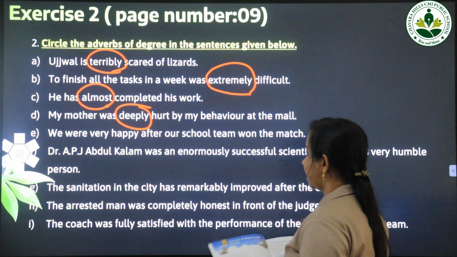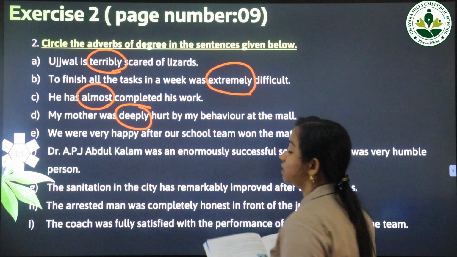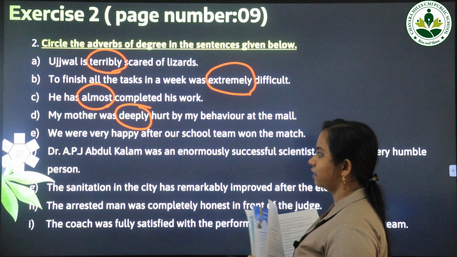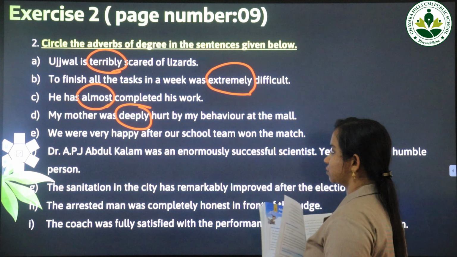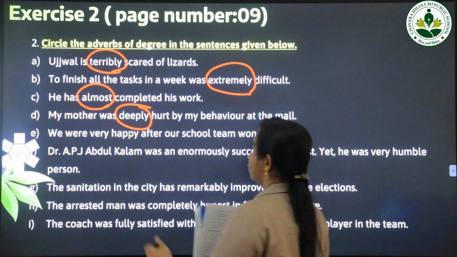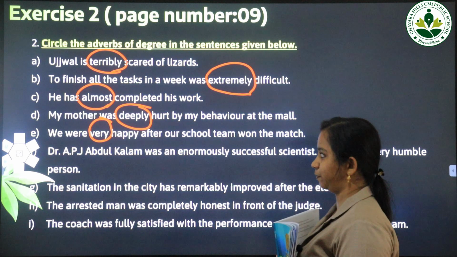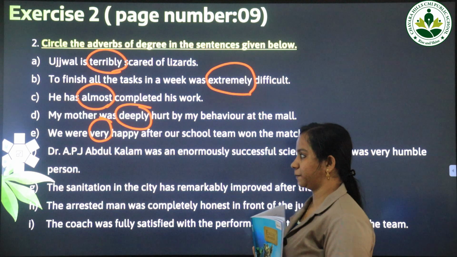Now, we were very happy after our school team won the match. So we know that we were happy after our school team won the match. But to which extent were they happy? To a very extent. So we were very happy. Okay, very happy.